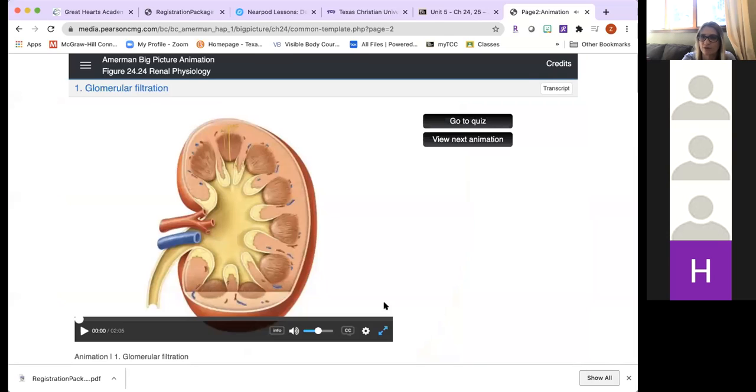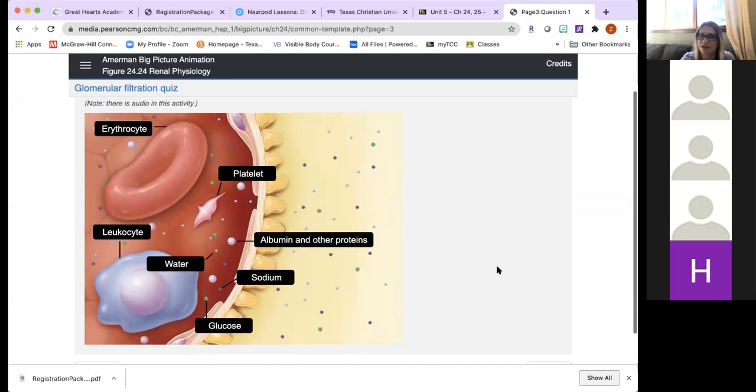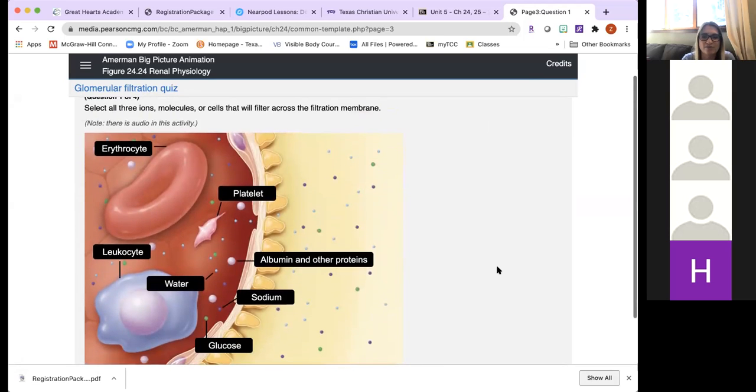All right, so that was that first section. Then there's the button you can see here that says go to quiz, so you will click that. Our first question is a little bit interactive. It's asking which of the ions, molecules, or cells will filter across the filtration membrane. So what do you think? What will leave the blood and go into the capsular space? You can put that in chat.